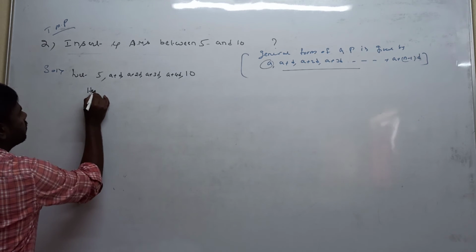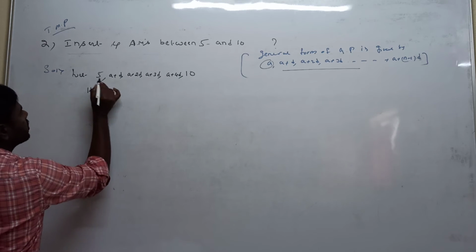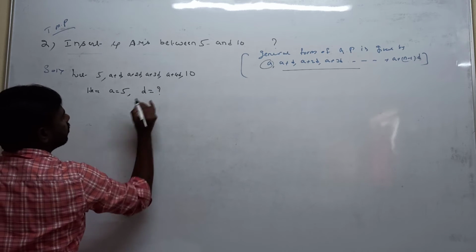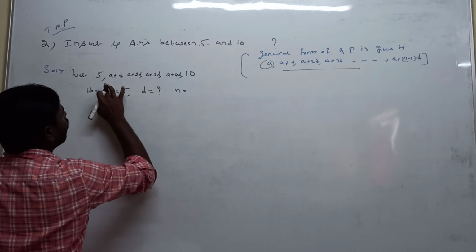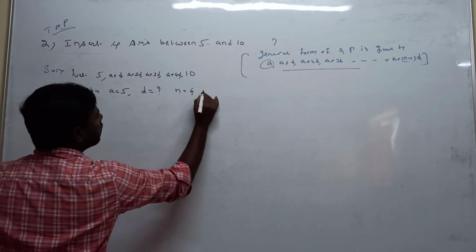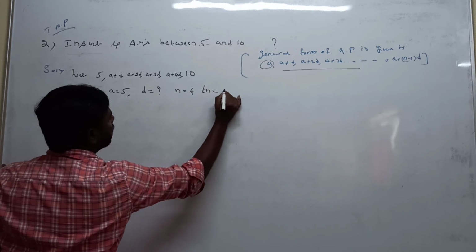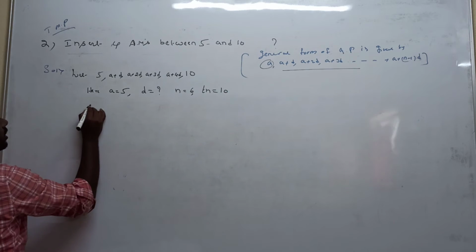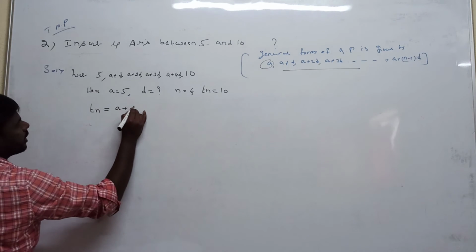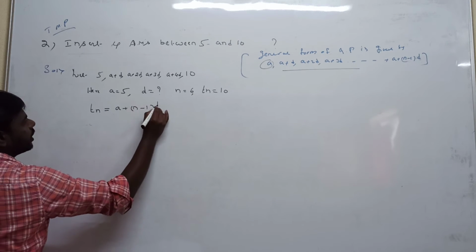Here a, the first term, is 5. The common difference we don't know, we need to calculate it. n is how many terms? 1, 2, 3, 4, 5, 6. Total 6 terms. The last term is 10. Now applying the nth term formula of the arithmetic progression, an is equal to a plus (n minus 1) into d.